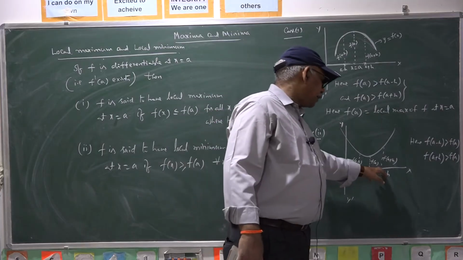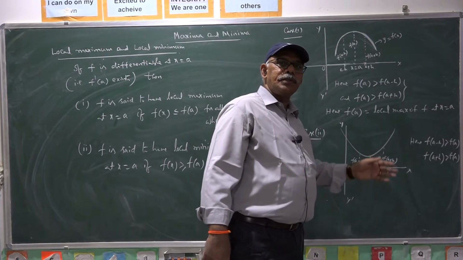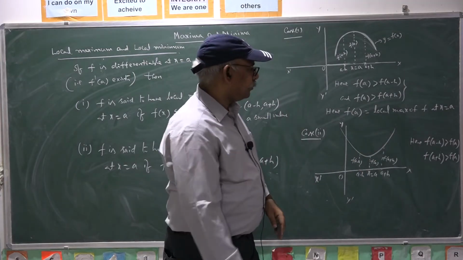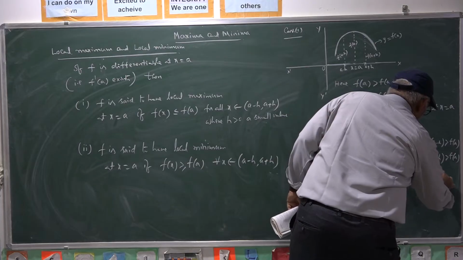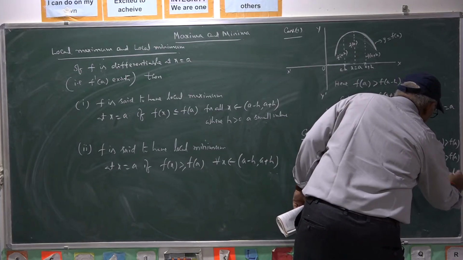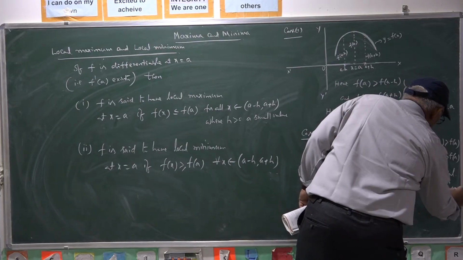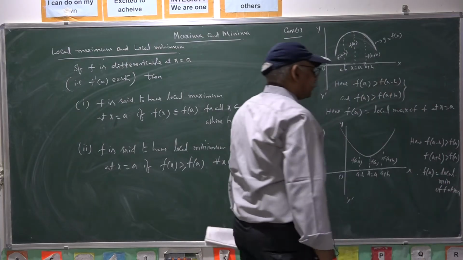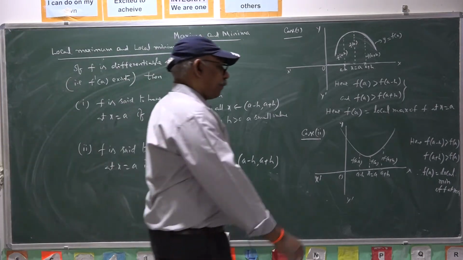Either in the right neighborhood or left neighborhood of a, the functional values are always more than f of a. In such case, therefore, f of a is called local minima of f at x equal to a.